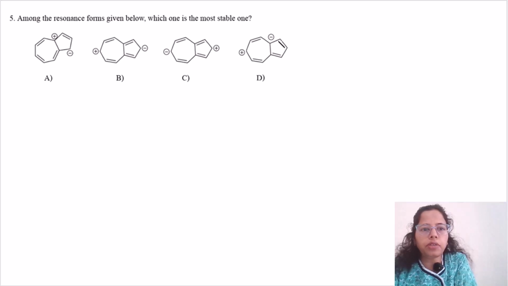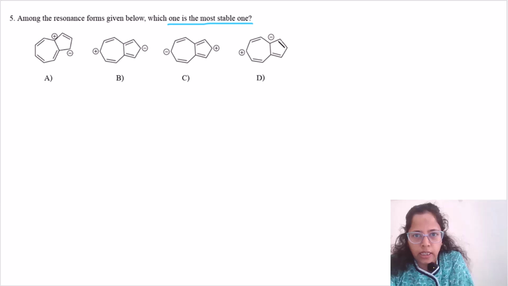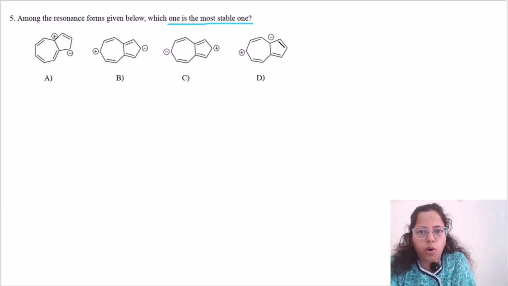So today we have a question which says: among the resonance forms given below, which one is the most stable one? We have been given four options and four resonance structures, and we have to identify the most stable among these four structures. If you look at it closely, you will see that all of these structures, from A, B, C and D, are the resonating forms of azulene.